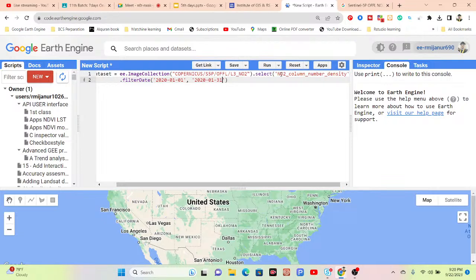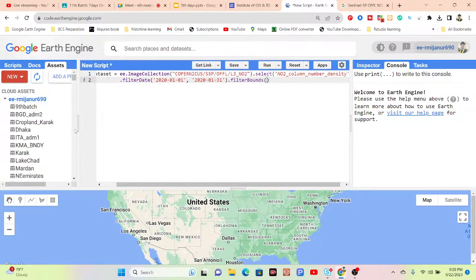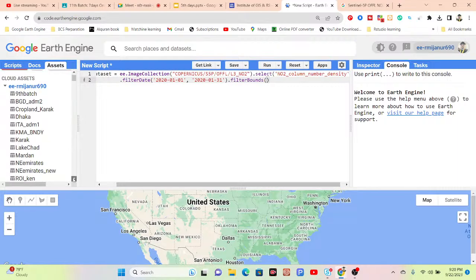Here you can see image collection, select, and filterDate. We also applied another function. Basically, select and filterDate are a must, and another is filterBounds. The filterBounds function is for a specific boundary for which you need the dataset. Suppose this time I need to observe the whole country boundary of Bangladesh: what is the condition of nitrogen dioxide in the month of January 2020?